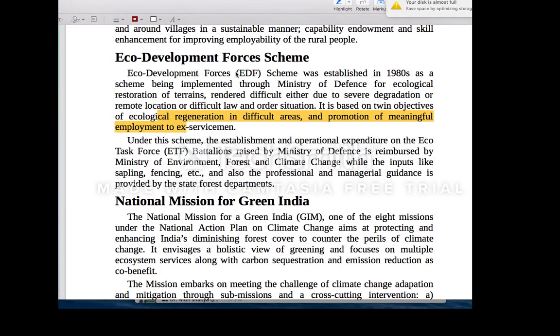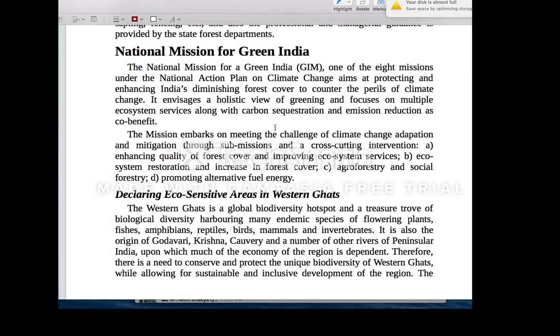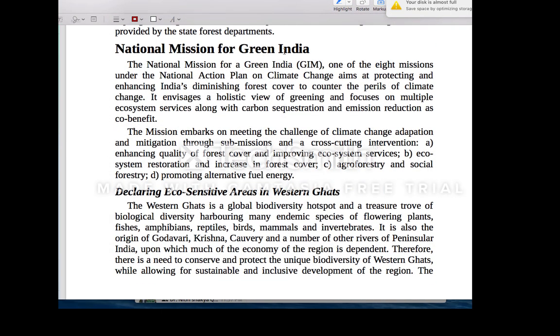And then eco developmental forces. Okay, this has been implemented with the support of the Ministry of Defense. Okay, nothing but in remote areas going for this afforestation. And then National Mission for Green India, it is also part of the National Action Plan on Climate Change. Okay, we have 8 components under the National Action Plan on Climate Change. National Mission for Green India is one such mission.